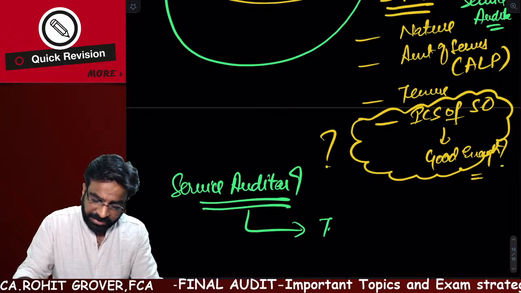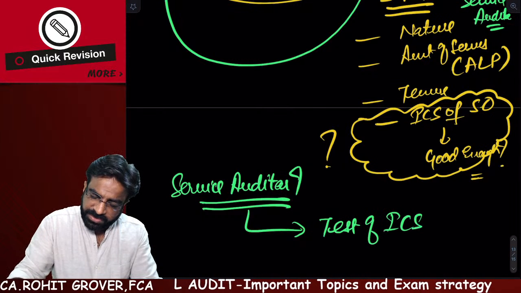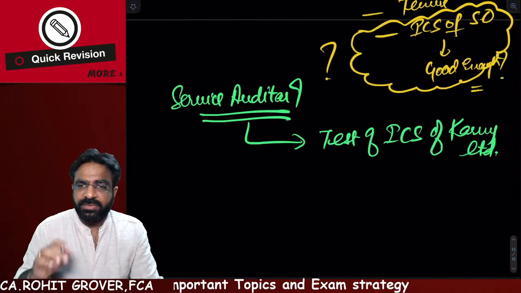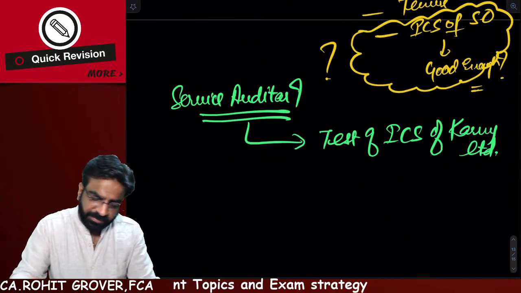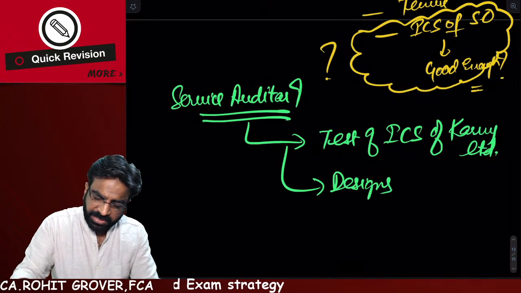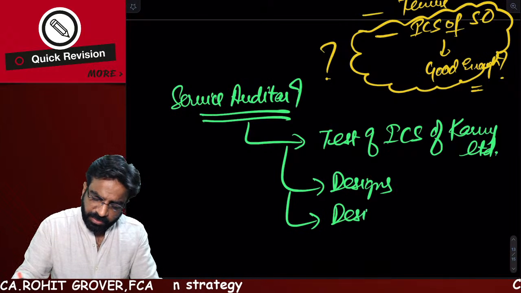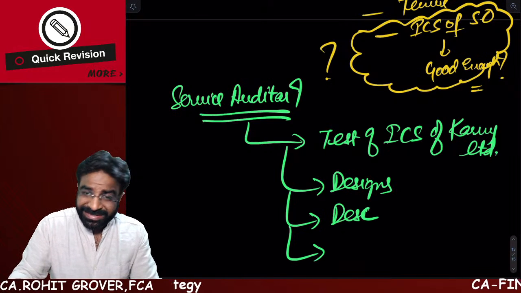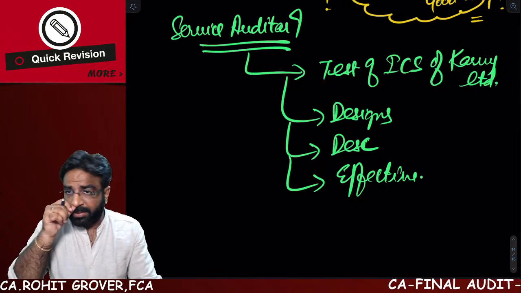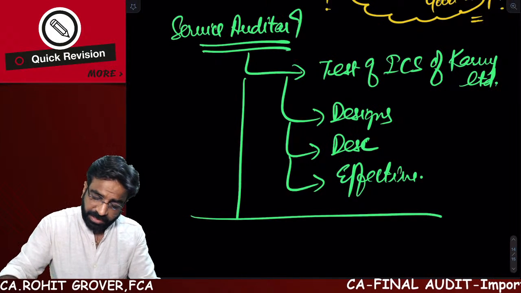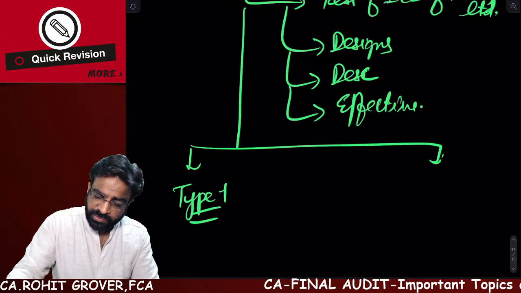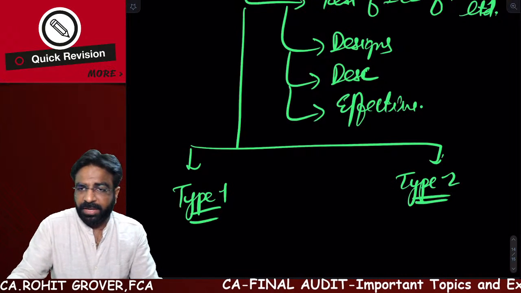The service auditor will do a test of the internal control systems of Carvi Limited, right or not? And he will test what? He will test the design of the internal control system, he will test the description of the internal control system, and he will test whether the internal controls are effective or not. After testing the internal control system of Carvi Limited, this service auditor might prepare two types of report. Which is the first? The Type 1 report. Which is the second? The Type 2 report. Are you getting the point?